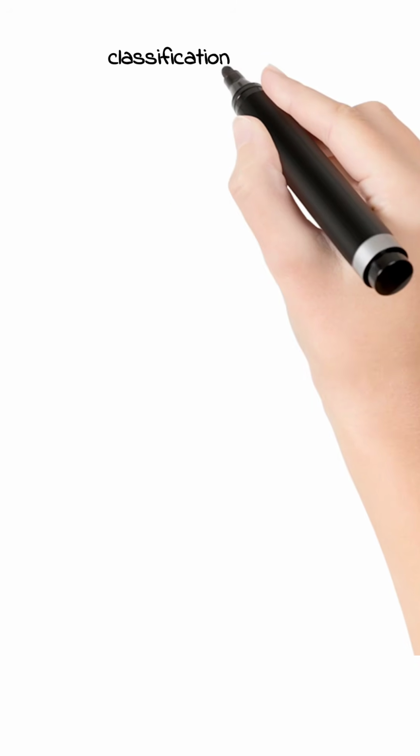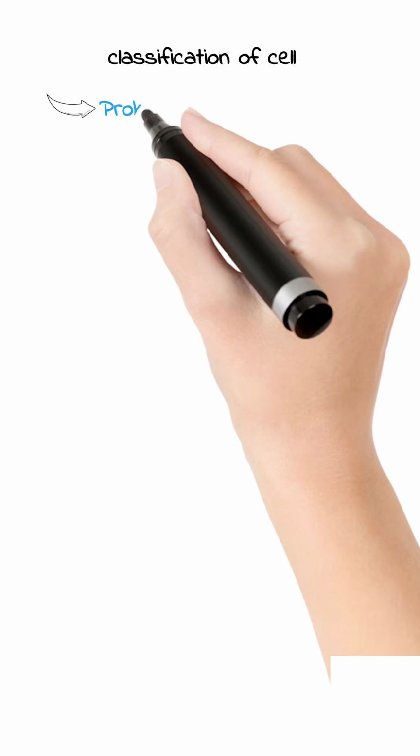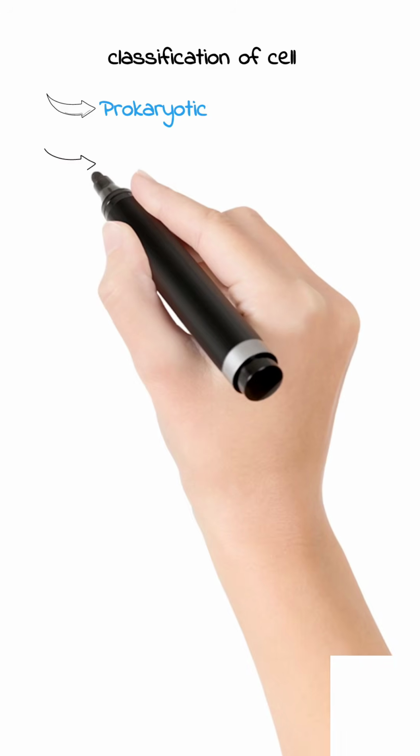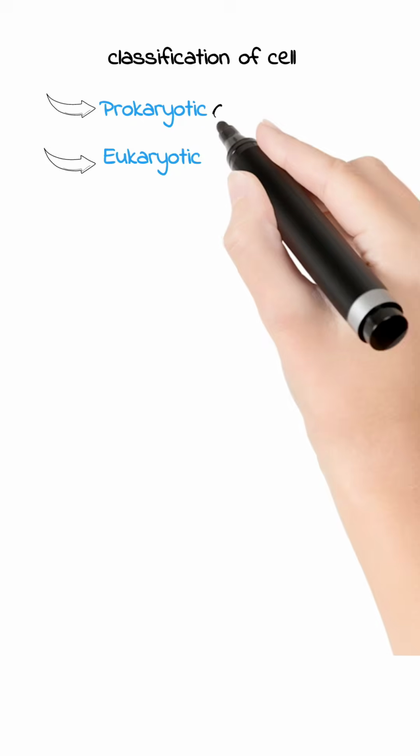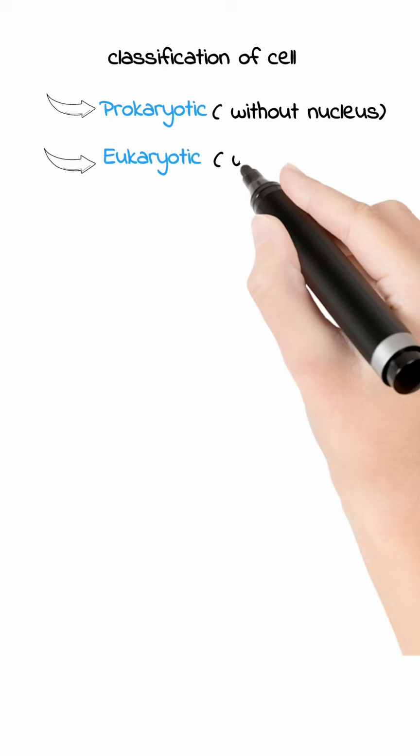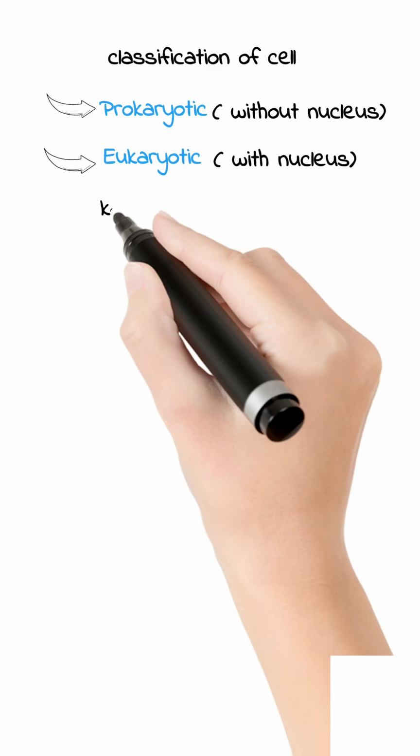Now let's come to the classification of a cell. A cell can be classified mainly into two categories. The first one is prokaryotic and the other category is eukaryotic. The word prokaryotic means without nucleus and eukaryotic means with nucleus.